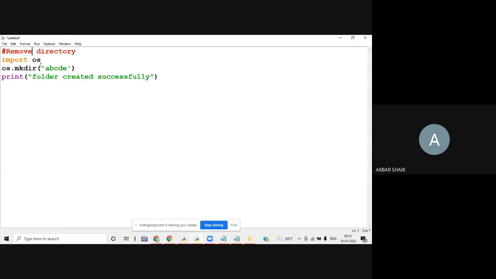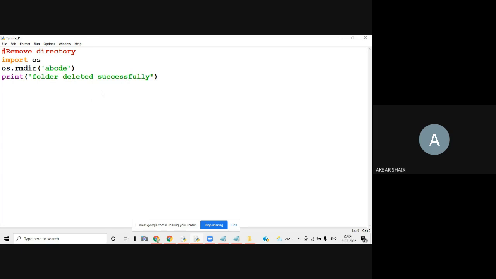Remove directory. So here instead of mkdir, I can write rmdir. And what folder do you want to delete? You want to delete the abcde folder. Okay, so the folder is deleted successfully. So os is a module. In this module, rmdir is simple, and the folder name is abcde.